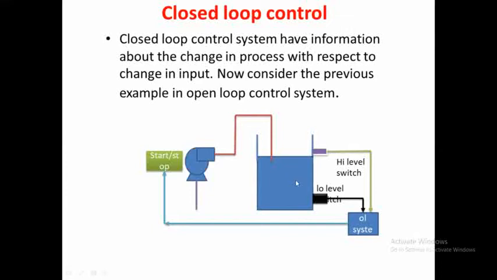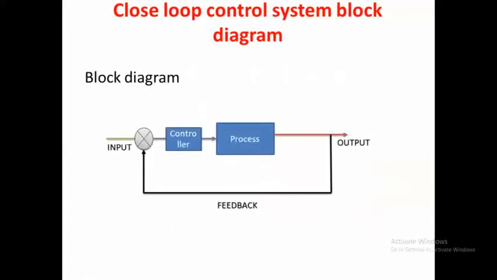Whenever the level starts to fall, automatically the low level switch will actuate and start the input signal given to the water tank. When the tank fills fully, at the same time the high level switch gets actuated and automatically the input signal given to the water tank is switched off, and in this way the closed loop control system operates. Now, in the case of control systems, the same example can be represented in terms of a block diagram.